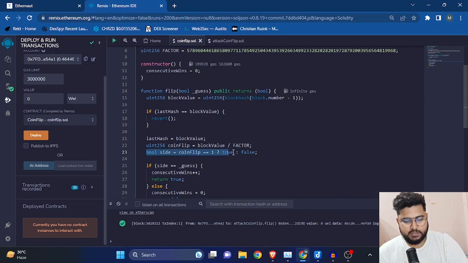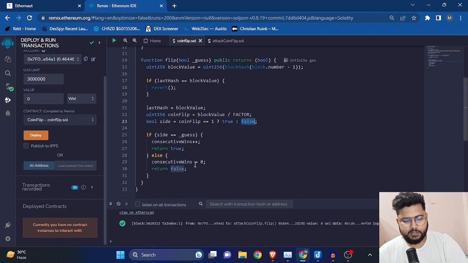So this is a ternary statement, and what it says is, if coinFlip is equal to 1, then side is true, and if it is not equal to 1, then false, right?